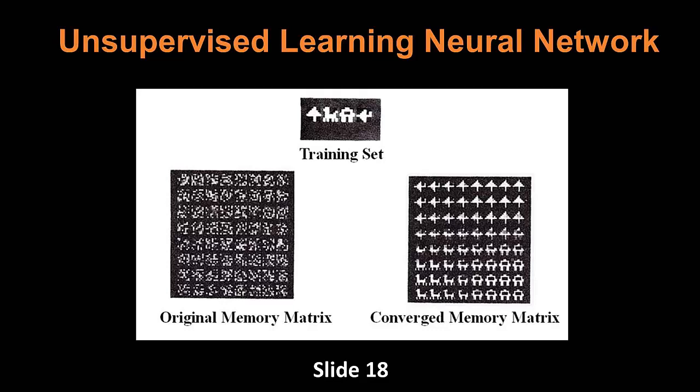The corresponding memory matrix eventually converges to a feature map, as can be seen on the right side of the slide. This indicates that the neural network eventually learned the patterns. Note that this result is actually very similar to real-life experience. As we repeatedly encounter a new pattern or object, we will learn to recognize, that is, learn the pattern.